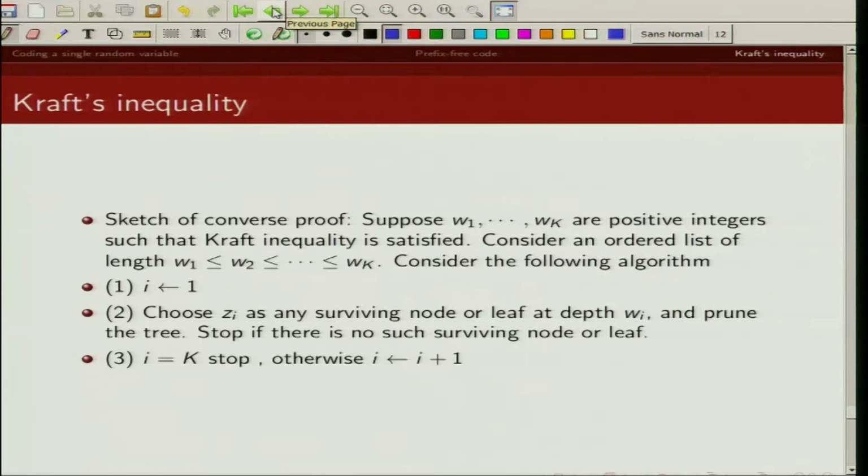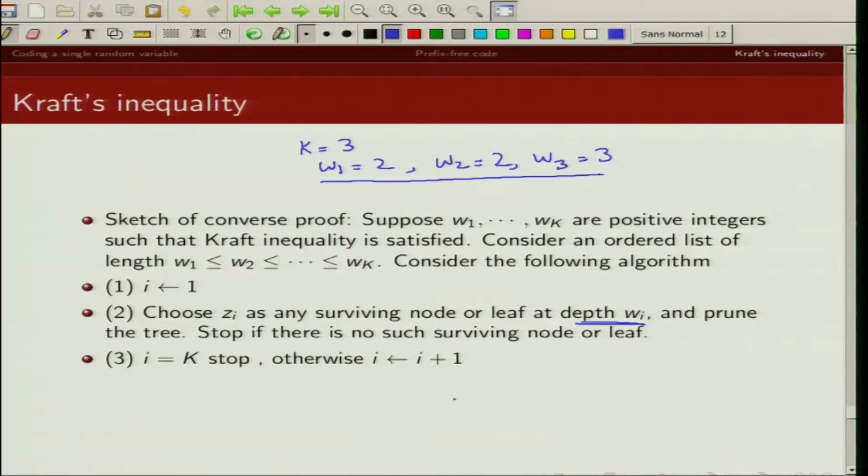Okay, so let us take an example. Let's say k is 3, and let's take W1 to be 2, W2 to be 2, and W3 to be 3. First we consider an ordered list of code word lengths W1, W2, W3, and we choose Zi as the surviving node at depth Wi and prune the tree. Here you can see W3 is 3, that's the maximum depth.